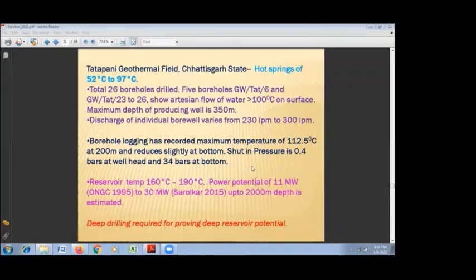Different organizations have postulated different capacity for this geothermal field. The present power potential was estimated to be 11 megawatt by ONGC up to 1500 meter depth, and around 30 megawatt by Sarolkar up to the 2000 meter depth based on the present available data. The deep drilling is required here to prove the actual reservoir potential.